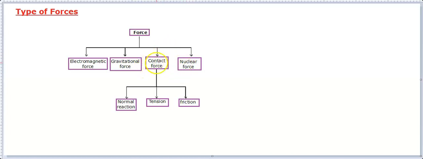There are two types. One is contact, and the rest of these can be categorized as non-contact. So sometimes we categorize as contact force versus non-contact. Non-contact forces include electromagnetic forces, gravitational forces, and nuclear forces. Why this kind of nomenclature?